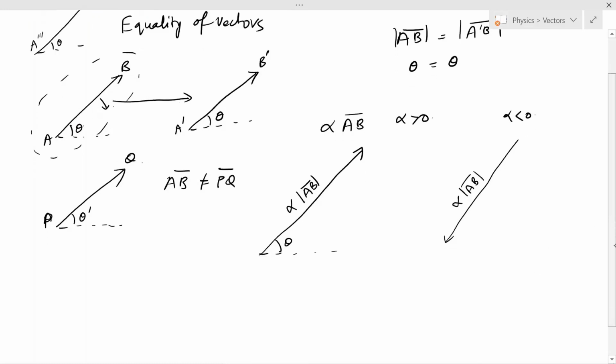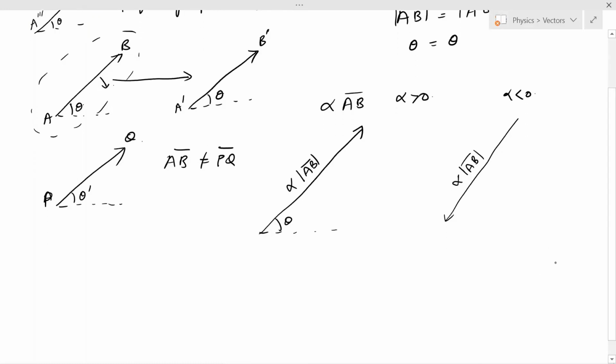In this session we talked about vectors in the context of distance and direction, but there is no necessity that vectors are only of distance and direction. There can be other types of vectors such as the electric field vector or magnetic field vector, where the electric field strength and magnetic field strength are the magnitudes of the vectors and the directions are given accordingly. There can be a momentum vector also. We will see these types of vectors in the upcoming sessions as we progress in the study of our next concepts in physics.